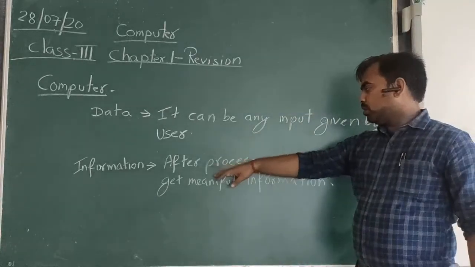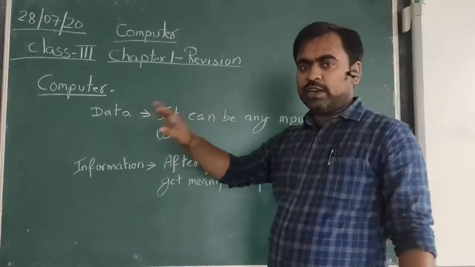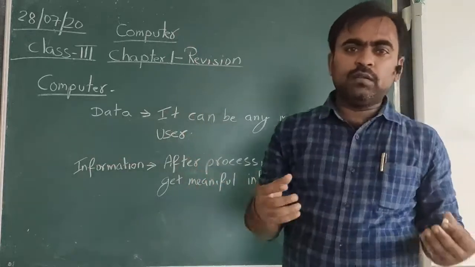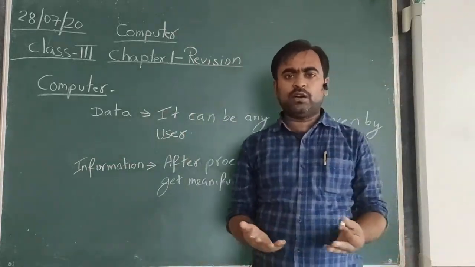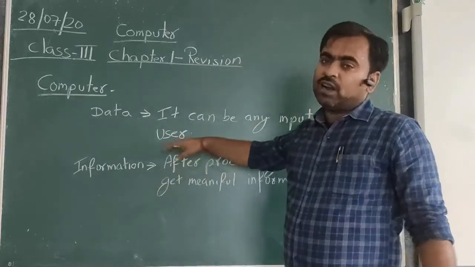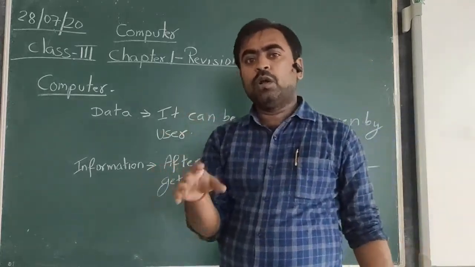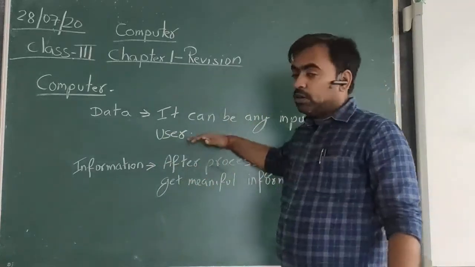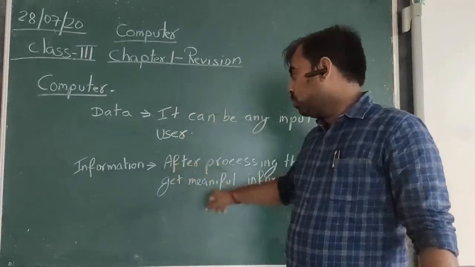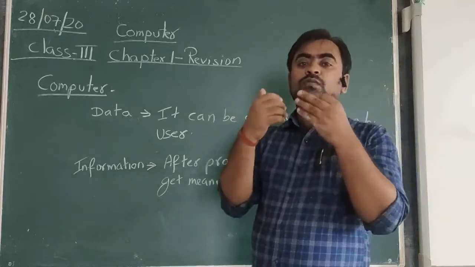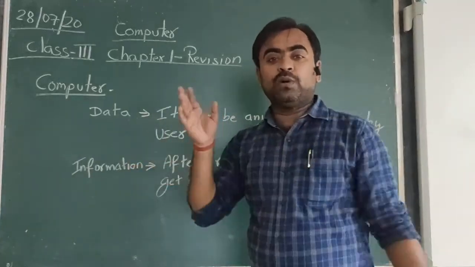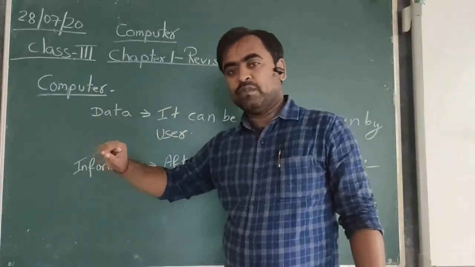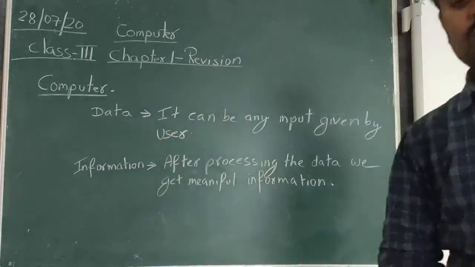In the same way, suppose we discussed that there are two numbers. You have just entered the two numbers 2 and 4. So does that mean anything? Does it give you any particular information? No, because they are just the two numbers inputted by you. But after performing the addition, it gives the result. So these two numbers were processed and it gives you the valuable information that 2 plus 4 is equal to 6. Okay, so this is the data and the information.